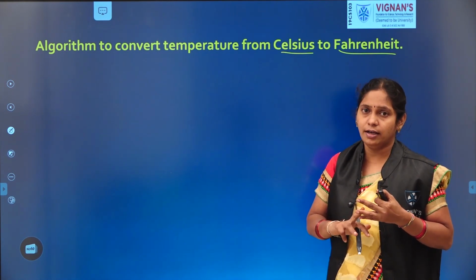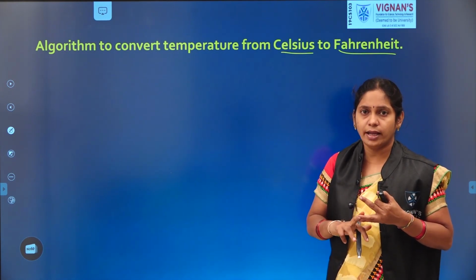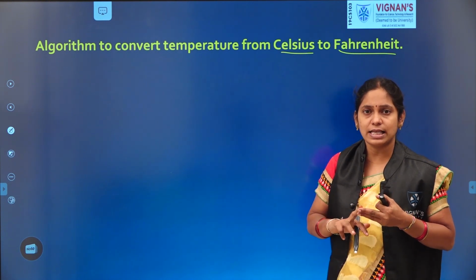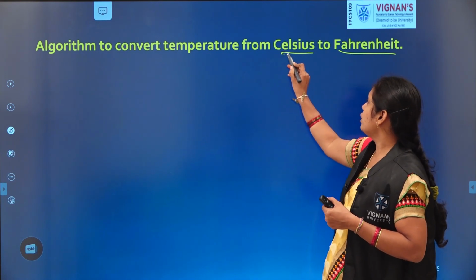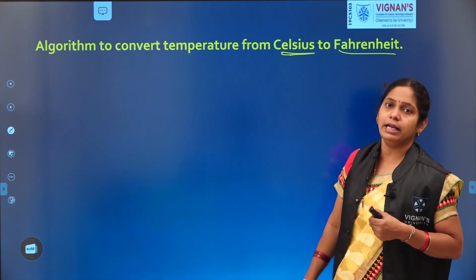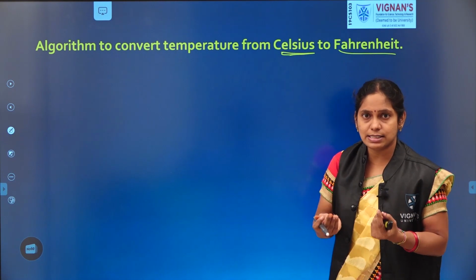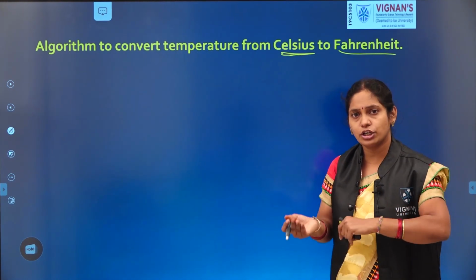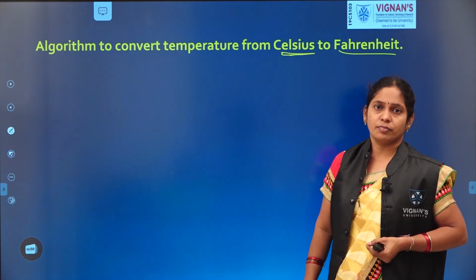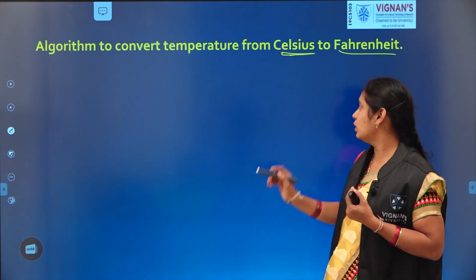What is the input here? What we need to take? What should we provide as input to the algorithm? Nothing but conversion from Celsius to Fahrenheit. So, we should give a Celsius temperature, then only can we convert the Celsius temperature to the Fahrenheit form. So, what do we have to give here? What is our input?